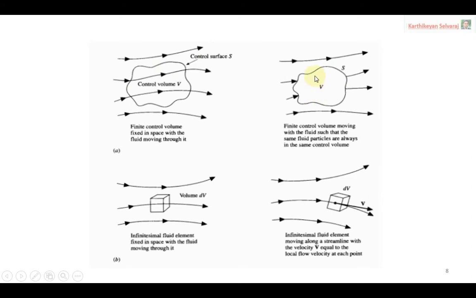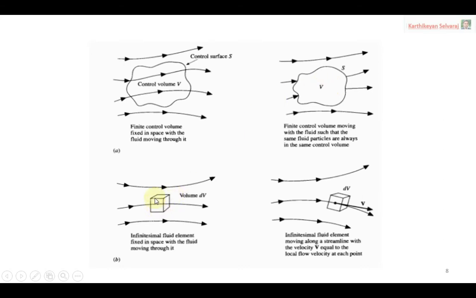Okay, the control volume fixed in space means the mass inside the volume is always constant; the mass will not change, because it is fixed in space. It's not moving along with the flow. Automatically, the mass inside the control volume is constant. That is the most important point you have to remember: mass inside the control volume is constant.